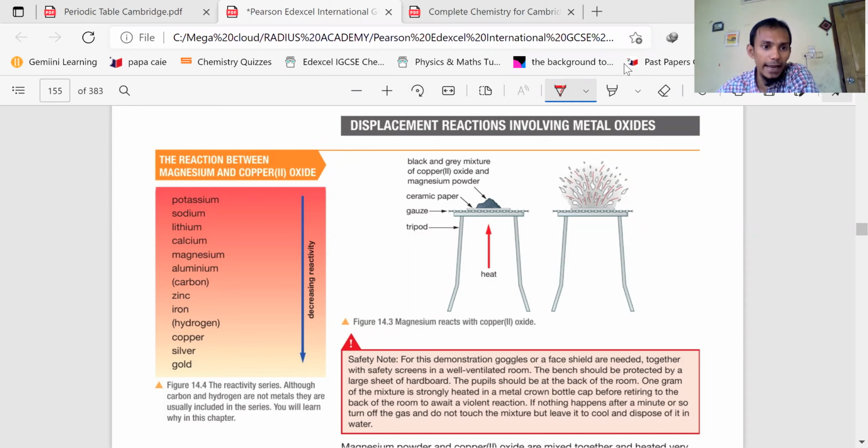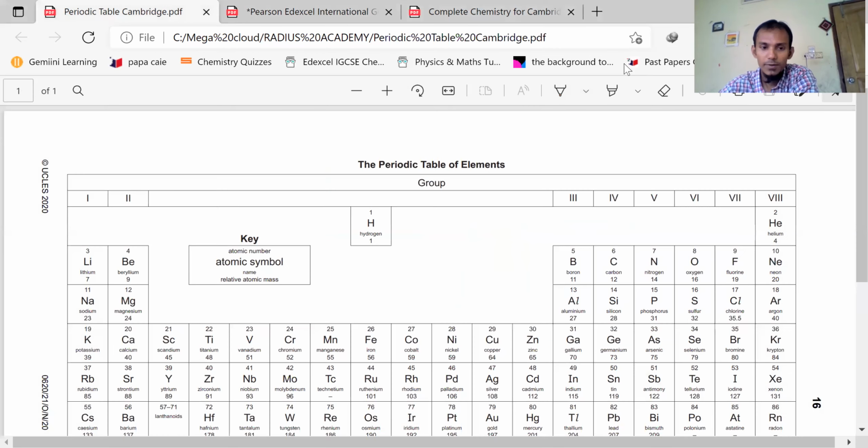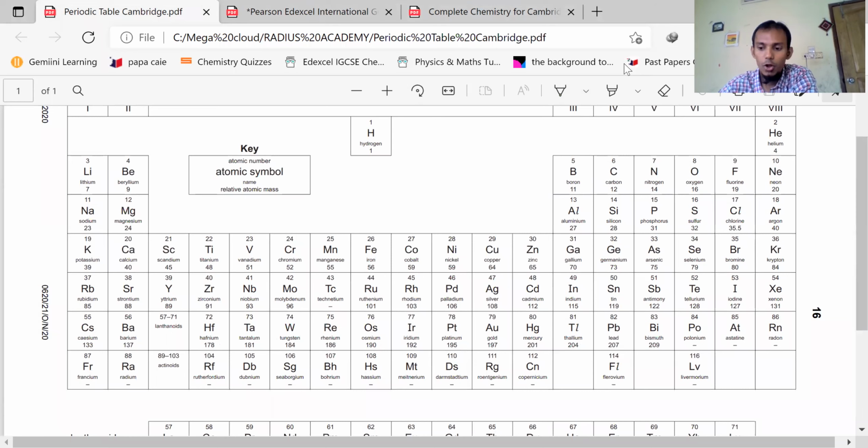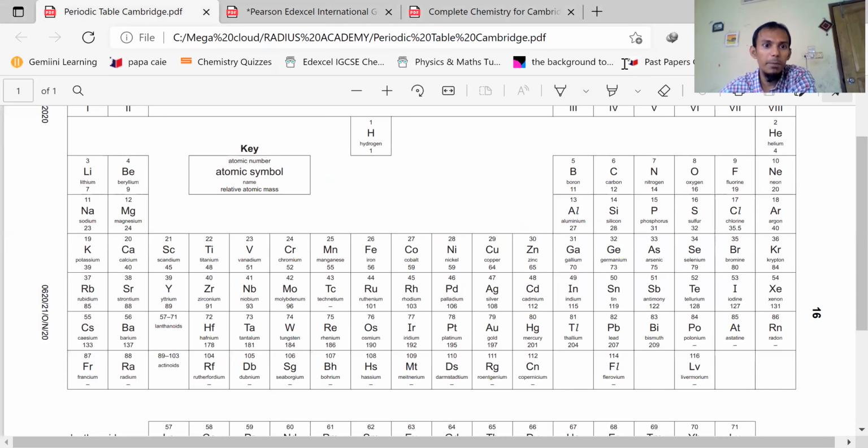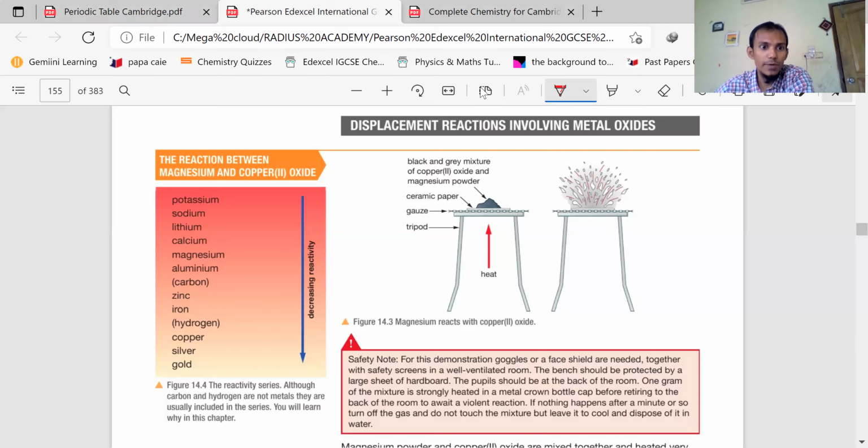If you look properly, let me do the whole thing in the periodic table. See, this is our periodic table. Not only the elements given in O levels or in this list, we can make a bigger list with that. If you look at the metals, potassium is most reactive.